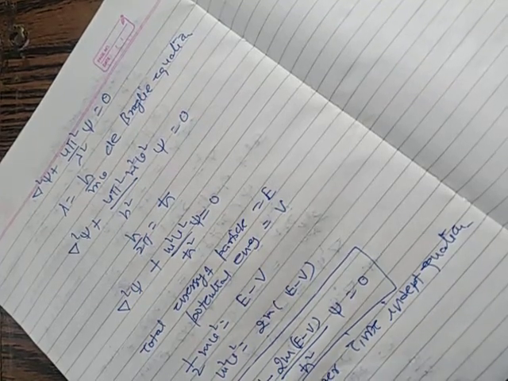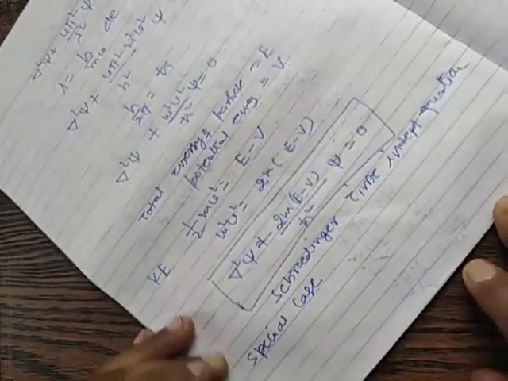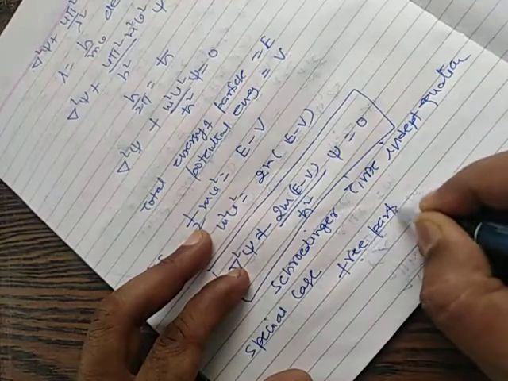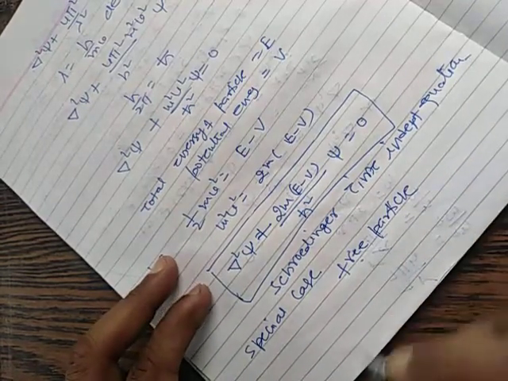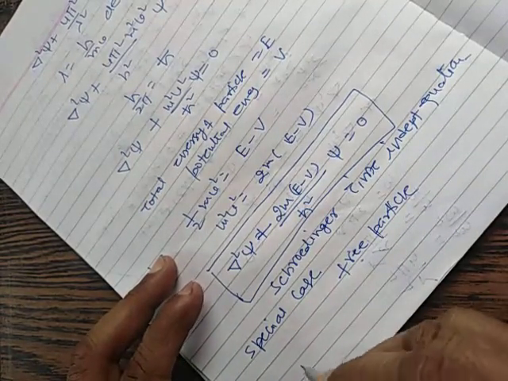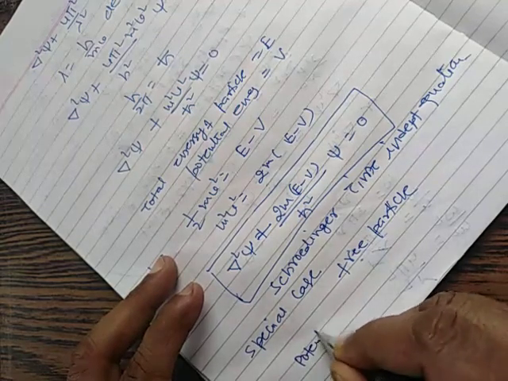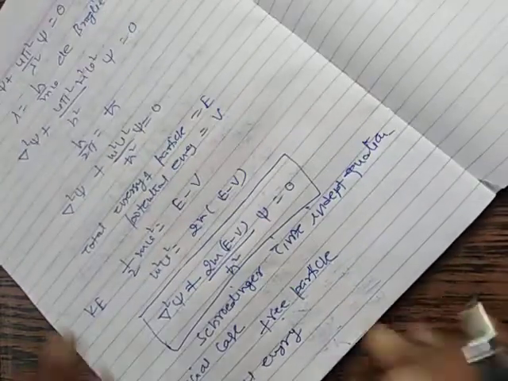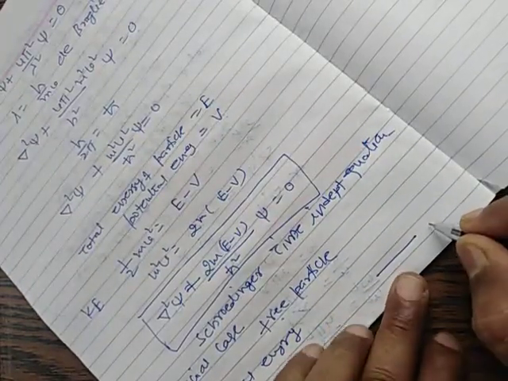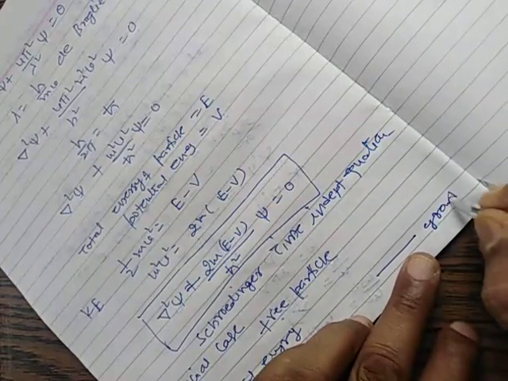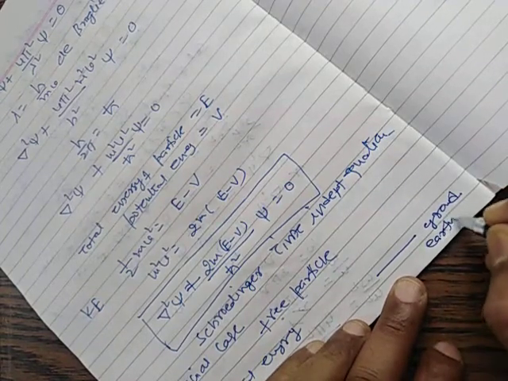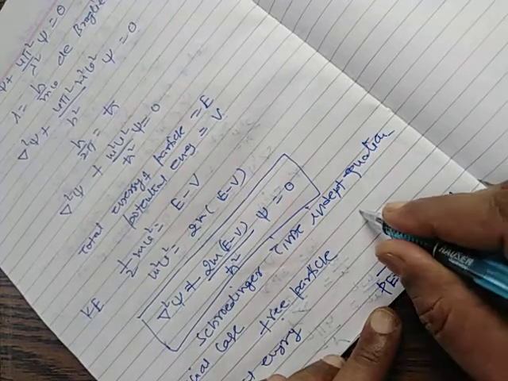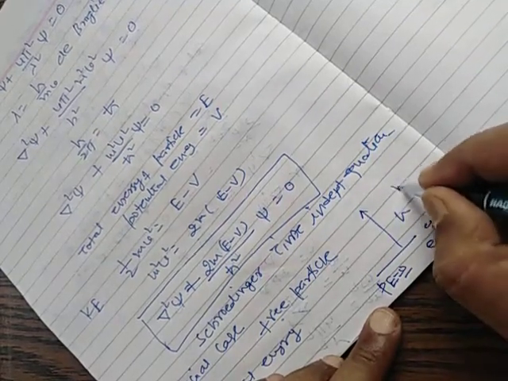Now there is a special case of this equation, that is the free particle. A special case is the free particle. Free particle means here we will have a concept of potential energy. In our previous class, we saw that if it is on the ground, then potential energy is 0, and if we raise it by any height, then potential energy is mgh.